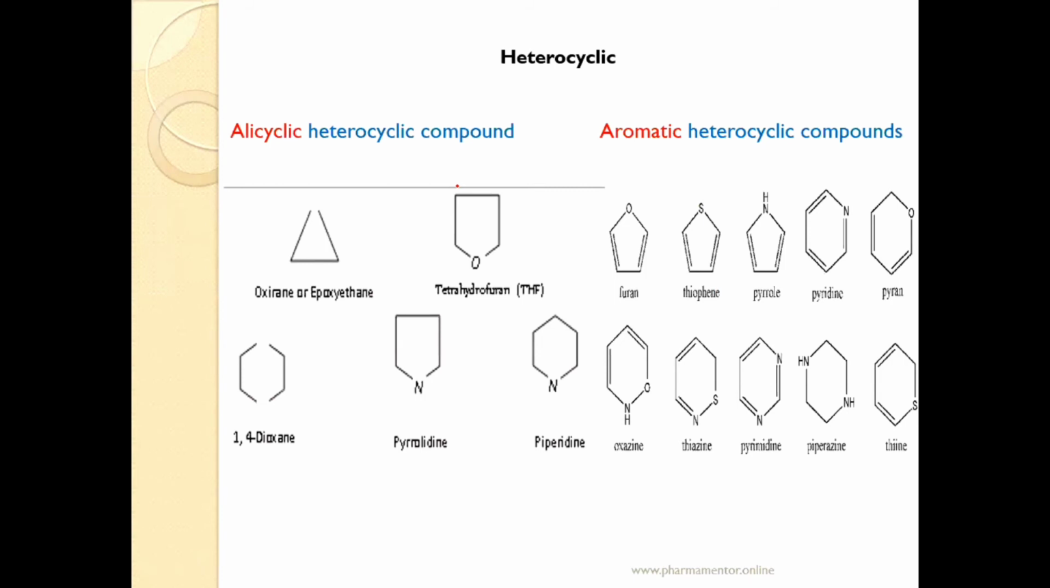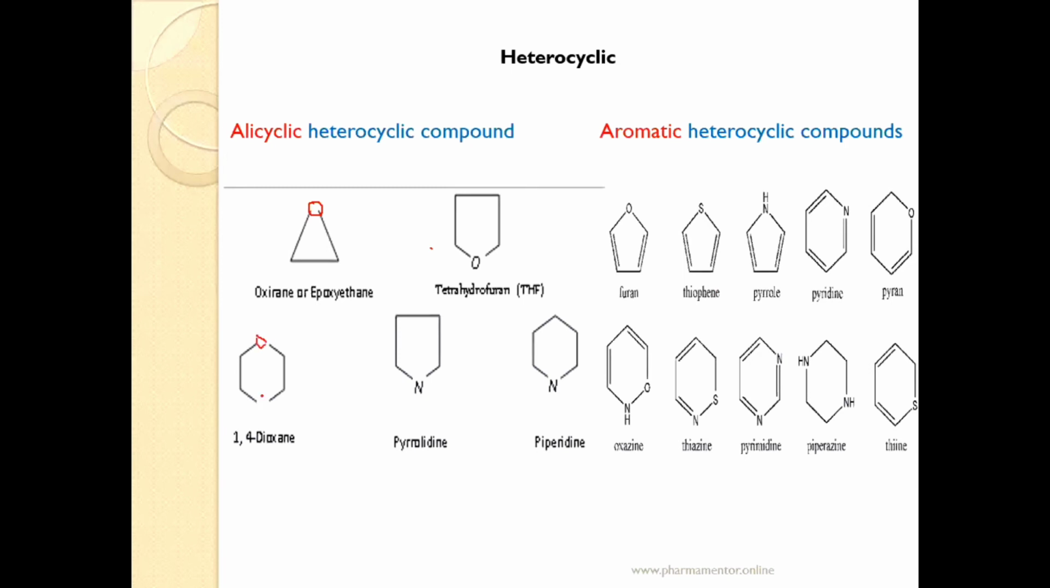After that, heterocyclic compounds. We already discussed the meaning of heterocyclic compounds. They are again classified into two classes: alicyclic heterocyclic compounds and aromatic heterocyclic compounds. Now here are examples of alicyclic and aromatic heterocyclic compounds. Here, remember oxygen at first position, so oxirane or epoxyethane. There is absence of double bond, so it is a saturated system, so it is called an alicyclic compound. Next example, tetrahydrofuran. Next example, 1,4-dioxane.